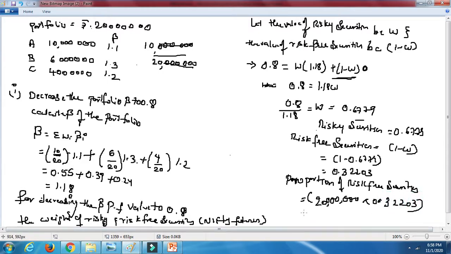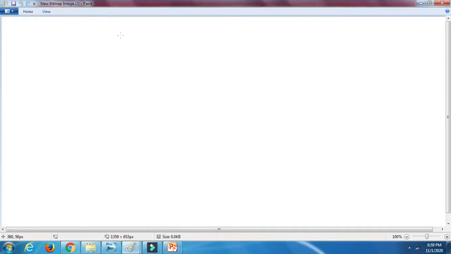So it will come to how much? Rupees 64,40,600 if you multiply this. This is nothing but the proportion of the portfolio in risk-free securities. This much amount you are going to get in risk-free securities. Okay, so now let's do the further part in the next slide.